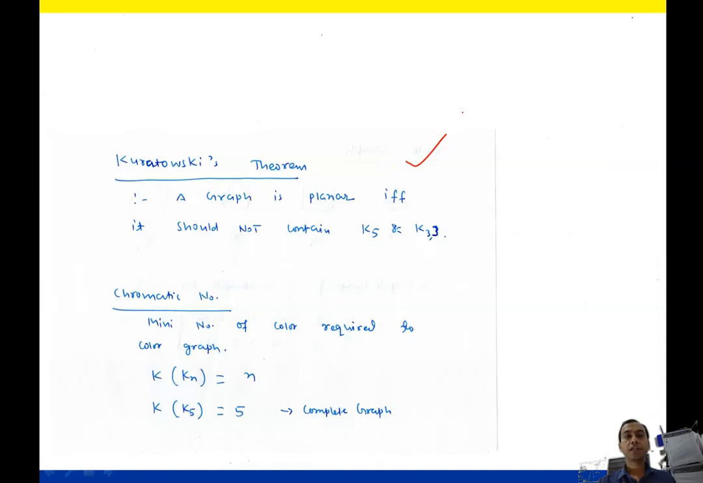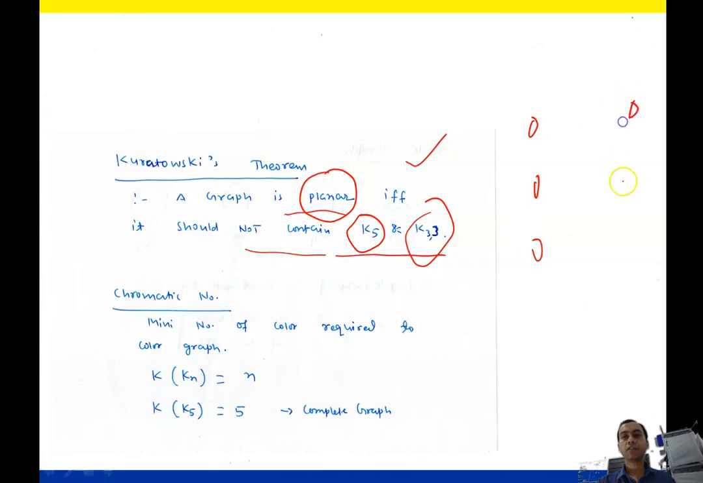It states that a graph is planar. Any graph will be planar when it does not contain K5 and K33. What is K5? It is a complete graph with 5 nodes. What is K33? It is a Kuratowski graph which has 3 nodes like that and 3 nodes like that, and all are connected.